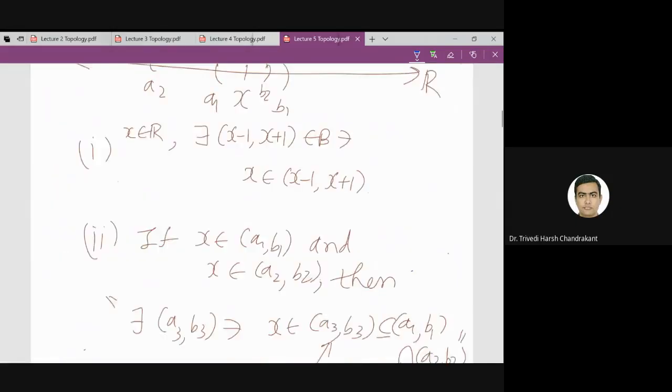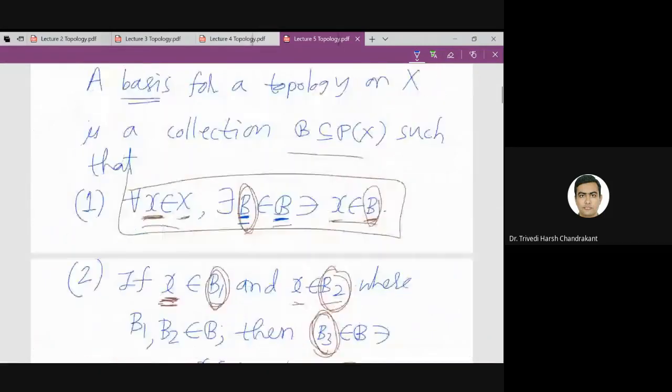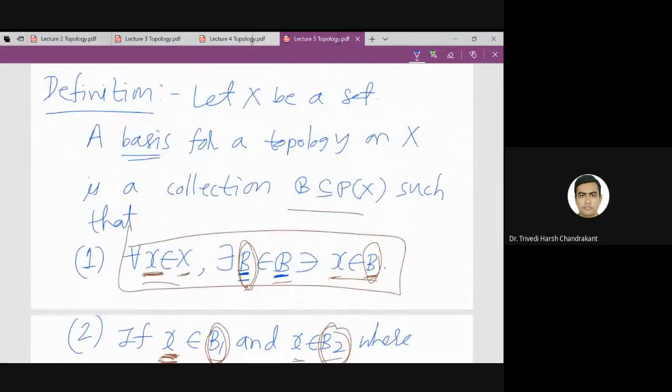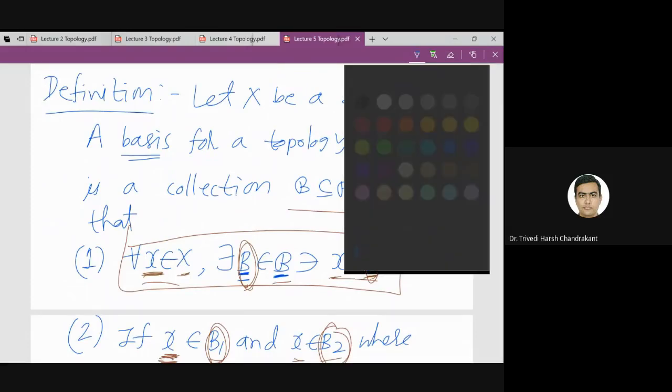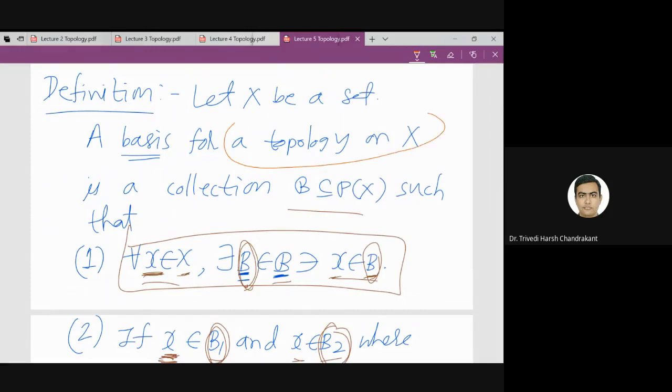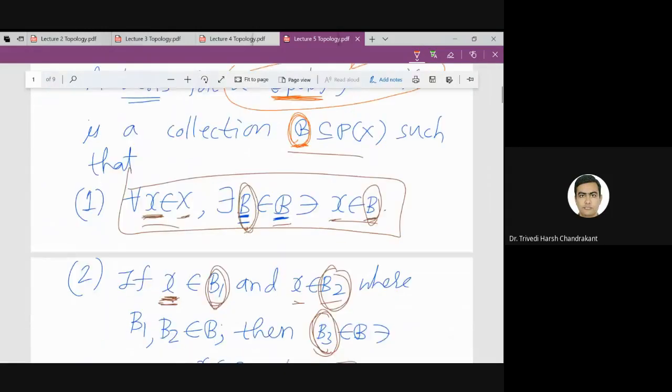Yeah, but I want to explain what this topology is. What we have defined here is, I am given a set capital X and a basis for a topology on X. Now do you know what topology this is, what this tau is? I'm saying B is a basis if it satisfies this property. B is a basis for some topology. Yes, sir. What topology? That we don't know. Yes, so that thing I am defining now.